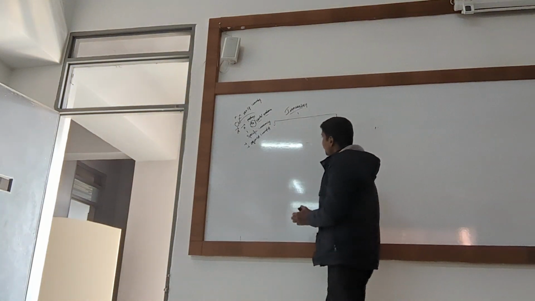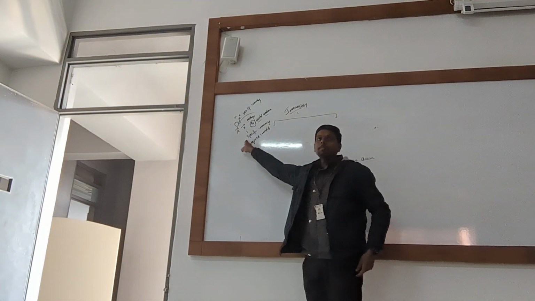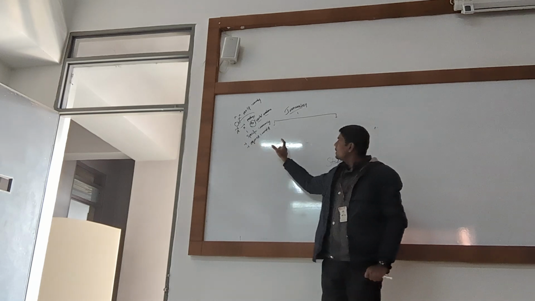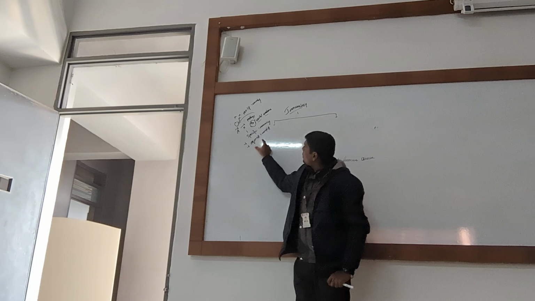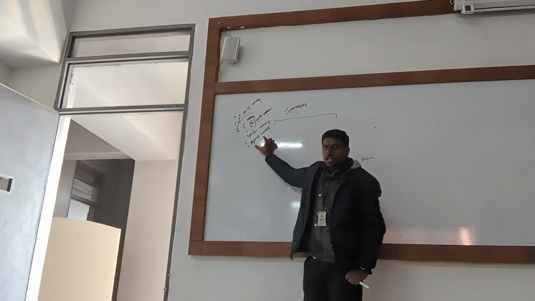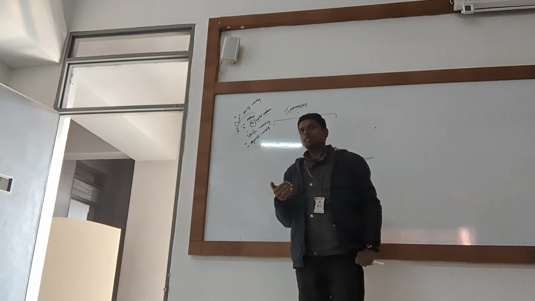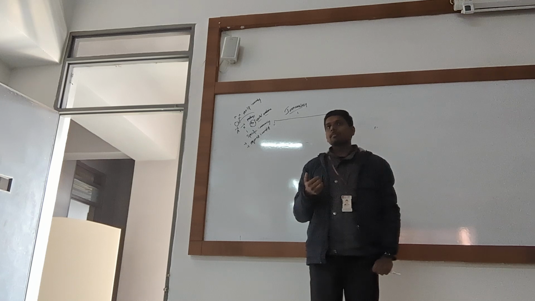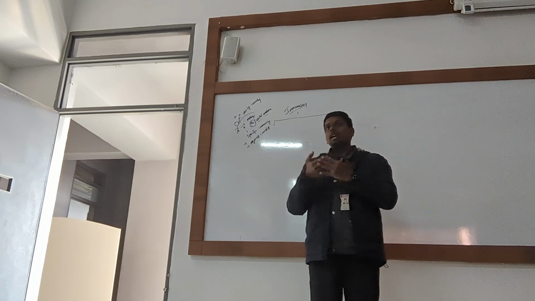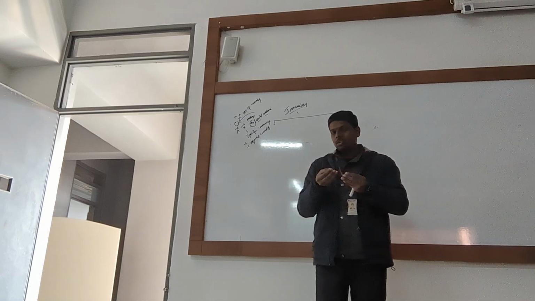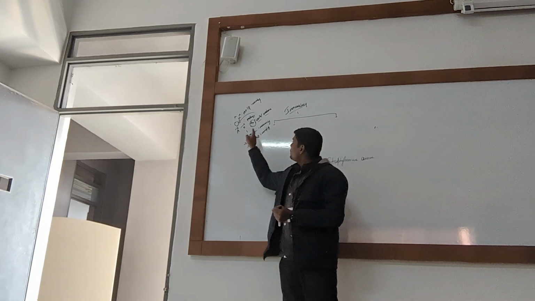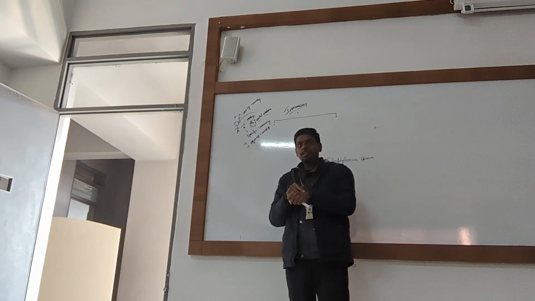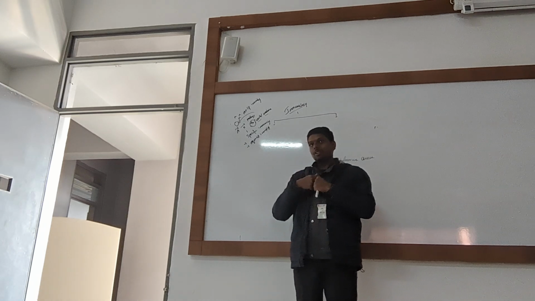Specific and non-specific. Specific immunity is also called acquired immunity, as we understood. Why are we calling specific immunity acquired? What is the meaning of acquired immunity? Something that we have gained, something that we have acquired, like skills. Unless the pathogen enters our body, the immune system is always inside, not outside.